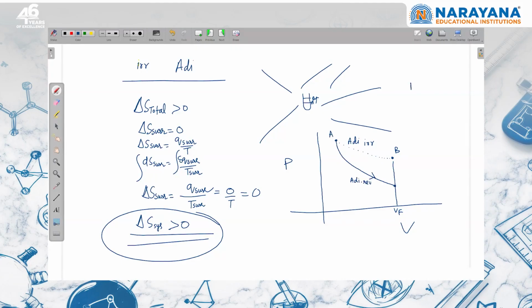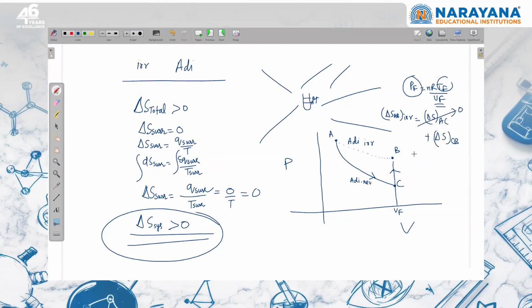And we have discussed that P final is equal to nR T final upon V final. On the basis of that, V final is same, so T final and P final are related. T final is less in adiabatic reversible because the work done by the gas will be more. So this is adiabatic reversible and this is adiabatic irreversible. So suppose I want to calculate the entropy change from process A to B, which is an irreversible process. I can say that is equal to entropy change in process A to C, and then entropy change in process C to B. Entropy change in process A to C will be zero because it is adiabatic reversible.